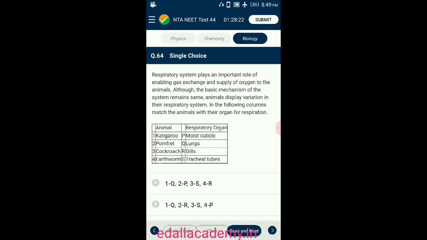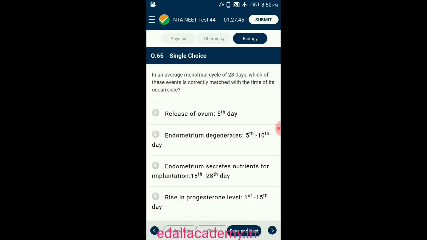that obtains oxygen from the air via the lungs. Pomfret is a type of fish that uses gills for breathing in water. Cockroach is a simpler invertebrate compared to kangaroo and pomfret, using tube-like structures called tracheae. Lastly, earthworm, an annelid, uses its moist cuticle region for exchange of gases, enabling breathing. So the answer for this question is option B. The correctly matching one is option B.